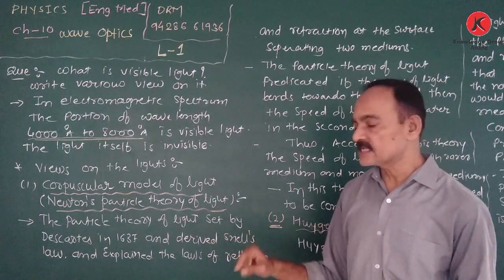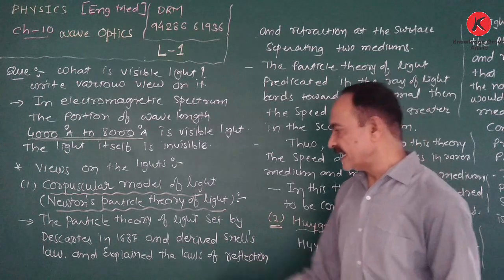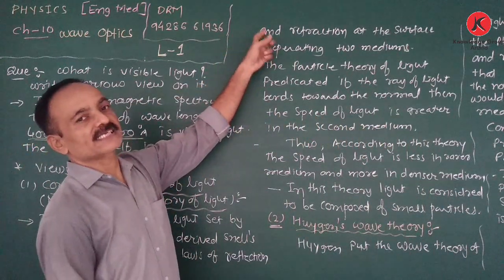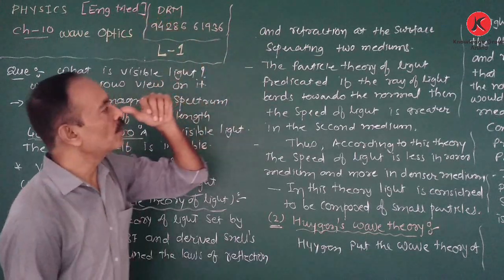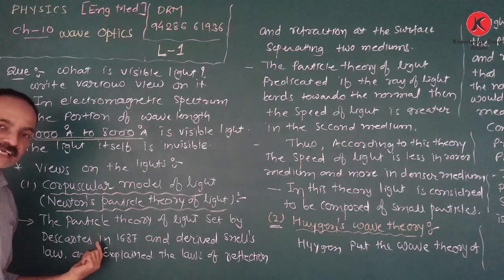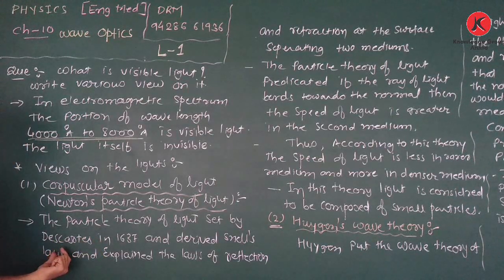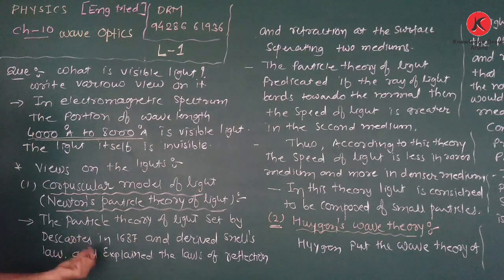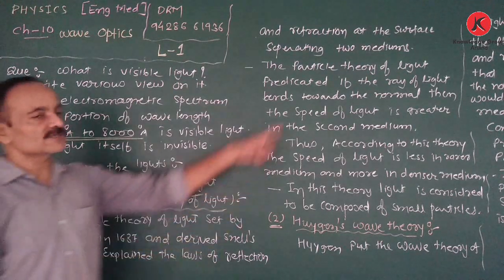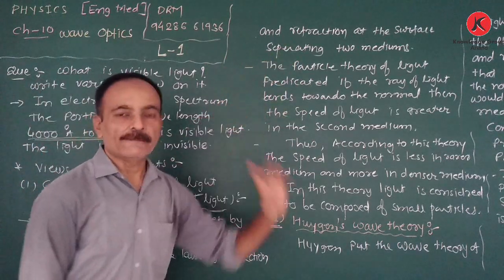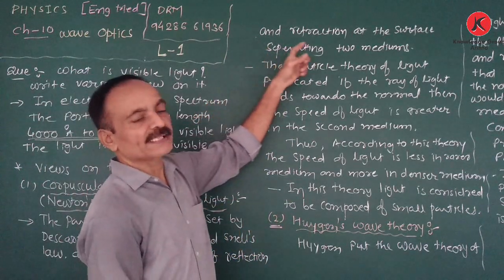He derived Snell's law and explained the laws of reflection and refraction at the surface separating the two media.